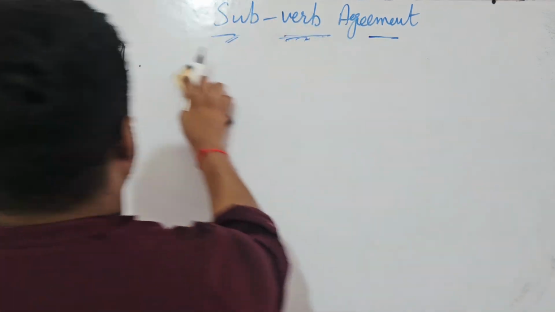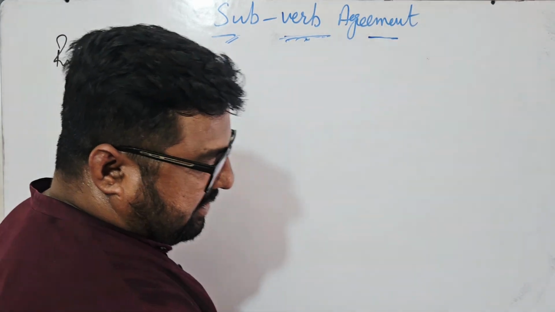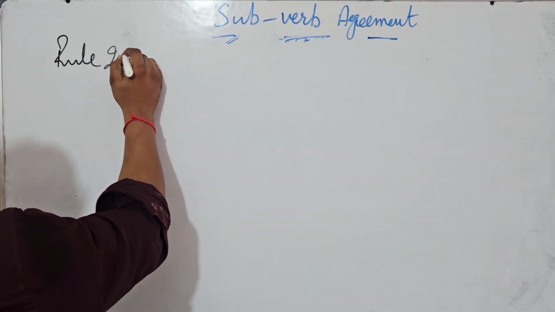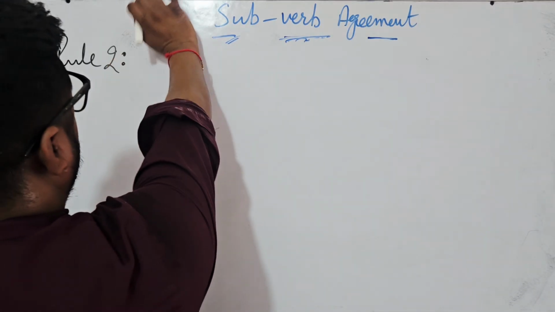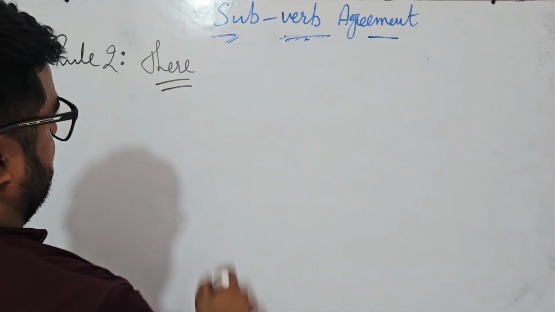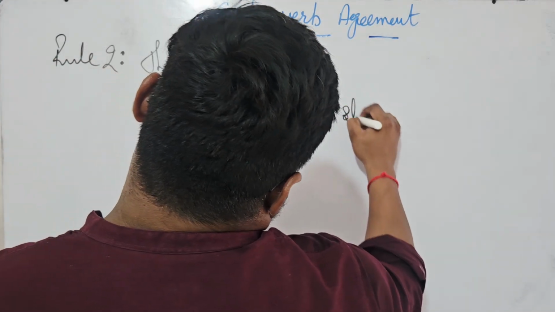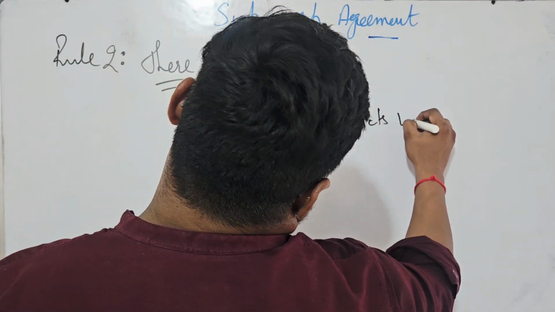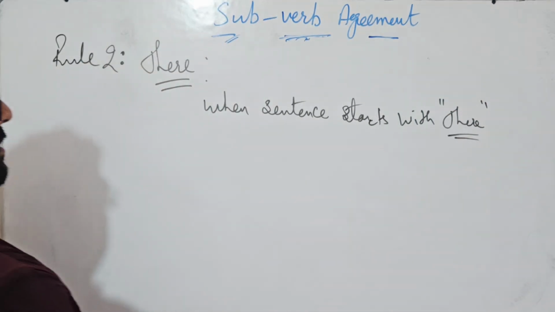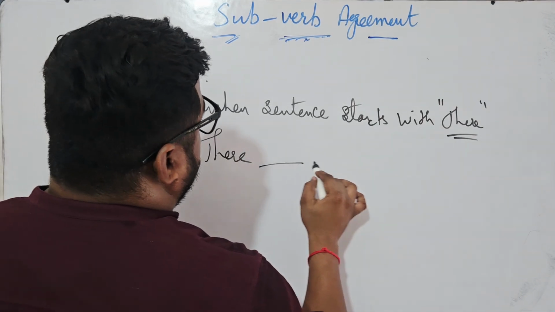See, we have only done the first rule. Rule number two. What does rule number two say? Okay. When a sentence starts with which word? This word, there. You must have heard the stories, no? There dash a crow.